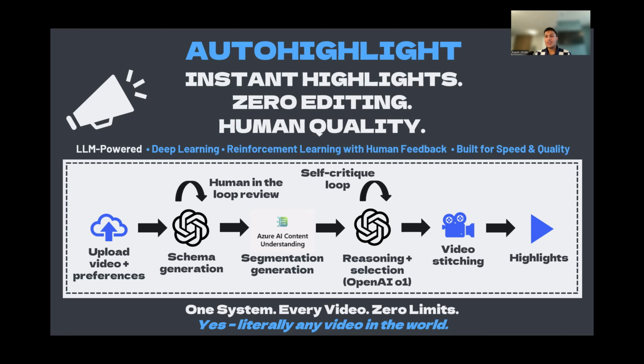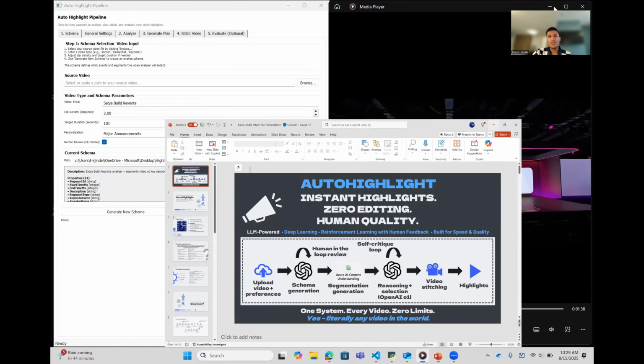Here we do multiple iterations in the form of a self-critique loop to ensure that we have the best possible highlight edit plan at the end. And after which we obtain that output, we come to the video stitching phase. Here the user can select different types of transitions, different type of personalizations, and finally they have high quality highlights ready for them in a matter of minutes. The greatest part about this system is it is one system, but it can take any type of video which is present in the world. Now I'll go ahead and give you a demo and also a sample video.